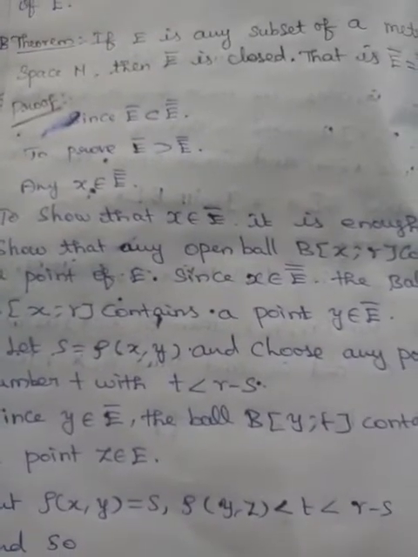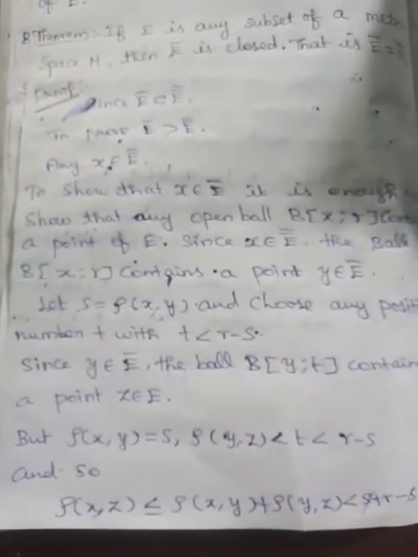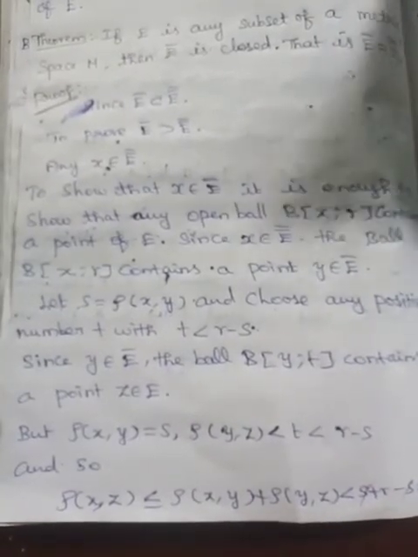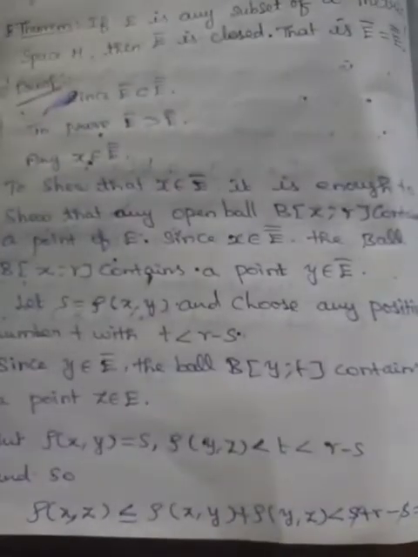with t less than or equal to r minus s. Since y belongs to E bar, the ball B of y, t contains a point z belongs to E. But ρ of x, y equals s, ρ of y, z is less than t, which is less than or equal to r minus s, and so ρ of x, z is less than or equal to ρ of x, y plus ρ of y, z, which is less than s plus r minus s.